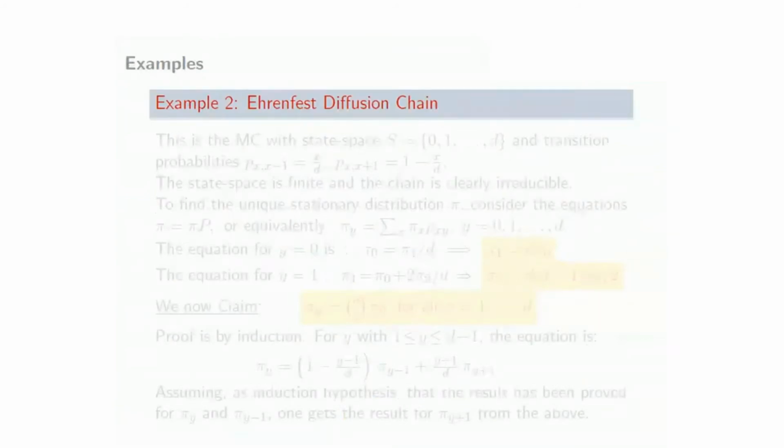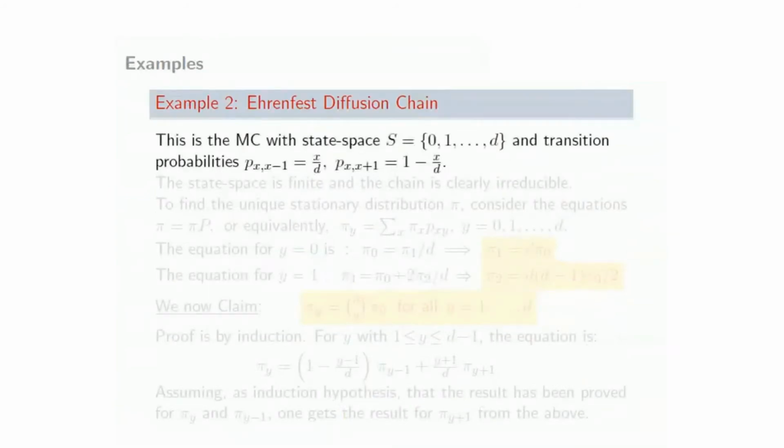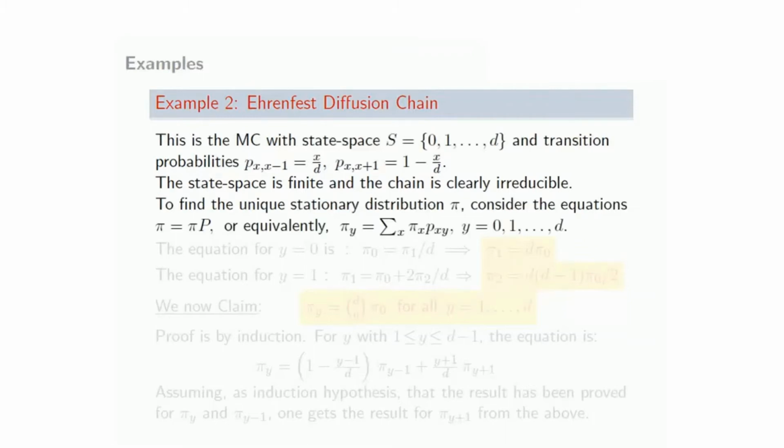So let's go to another example. Keep that in mind. This is the Ehrenfest diffusion chain which you have seen. This is a Markov chain with state space 0, 1 through up to d. Remember, d is the number of balls distributed in 2 urns, etc. And the transition probabilities are given by this: x to x minus 1 with probability x by d, and x to x plus 1 with probability 1 minus that. Again, the state space is finite and the chain is clearly irreducible.